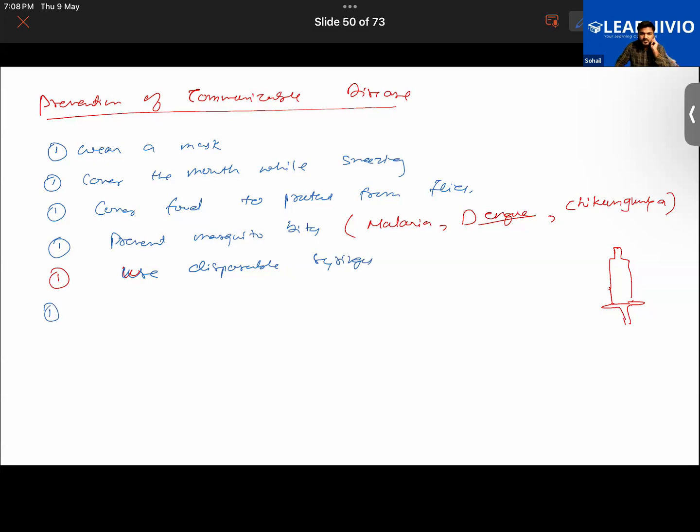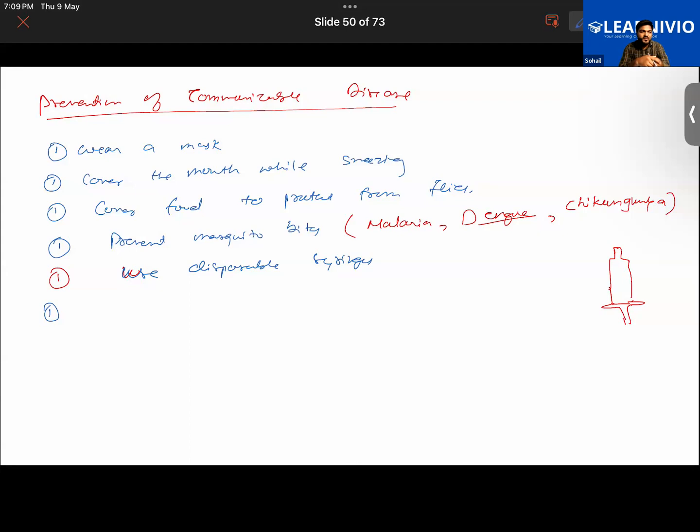Again, we should prevent physical contact with an infected person. Do not use the objects used by them. Do not use their towels or clothes. Again, the person who is suffering from an infection should make sure that they keep themselves clean and keep their belongings separate.